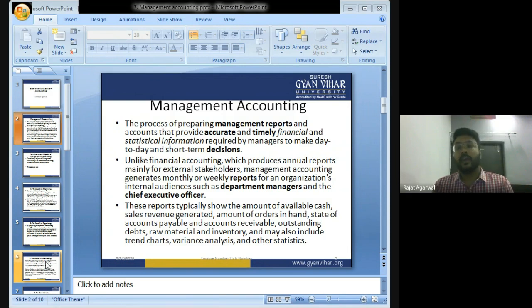Government is also interested in your company because the government will earn more if your company is earning more. So all these persons are known as stakeholders, who have some stake in your company. Now in financial accounting, we prepare the balance sheet, P&L account, and cash flow statement.